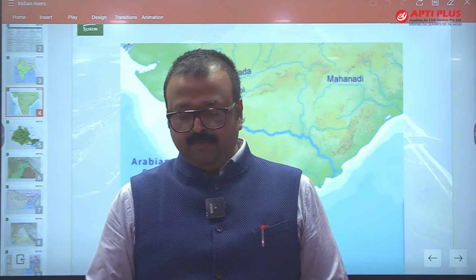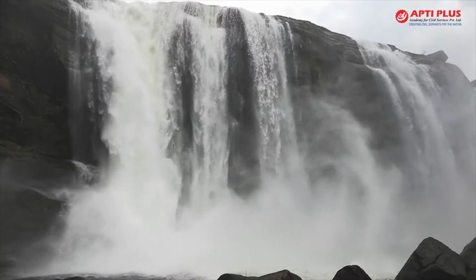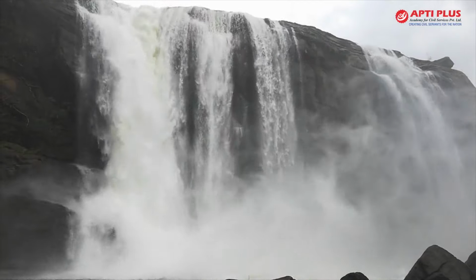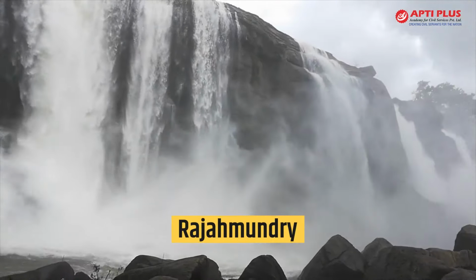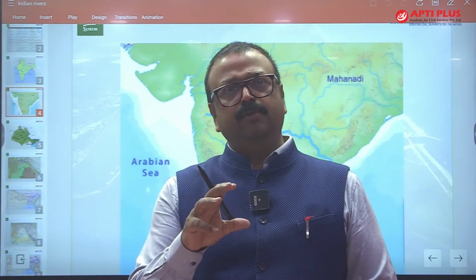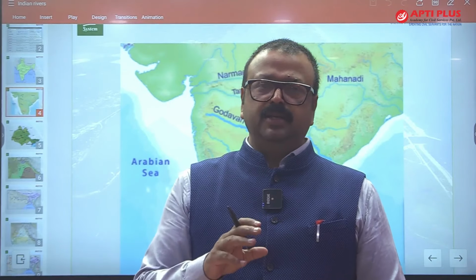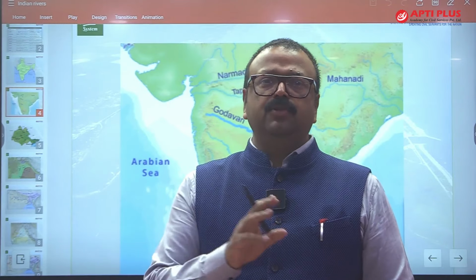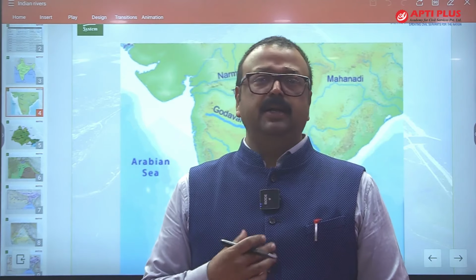Then we have a beautiful waterfall in the upper Godavari region, and it makes a huge delta near Rajamundry. And this delta of Godavari and delta of Krishna are collectively called the Krishna Godavari delta, and it is one of the most fertile stretches in India. And this is the reason why it was chosen as a hinterland of the green revolution for rice cultivation.